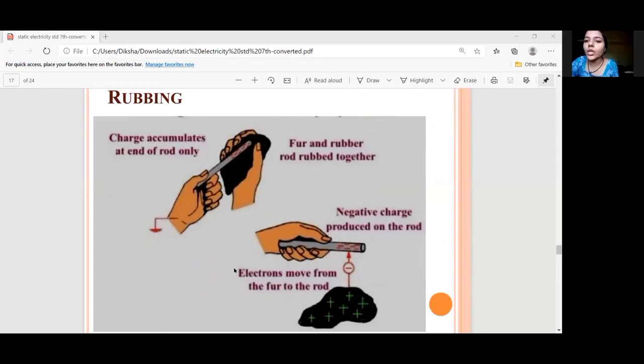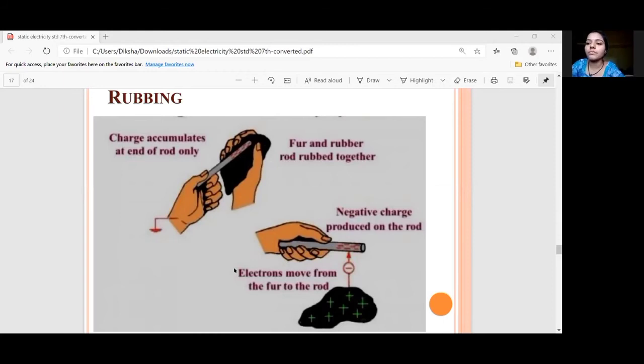Charge gets accumulated at the end of the rod. And at the end, what we see is that electrons are moving from the fur to the rod, and this causes the rod to become negatively charged.